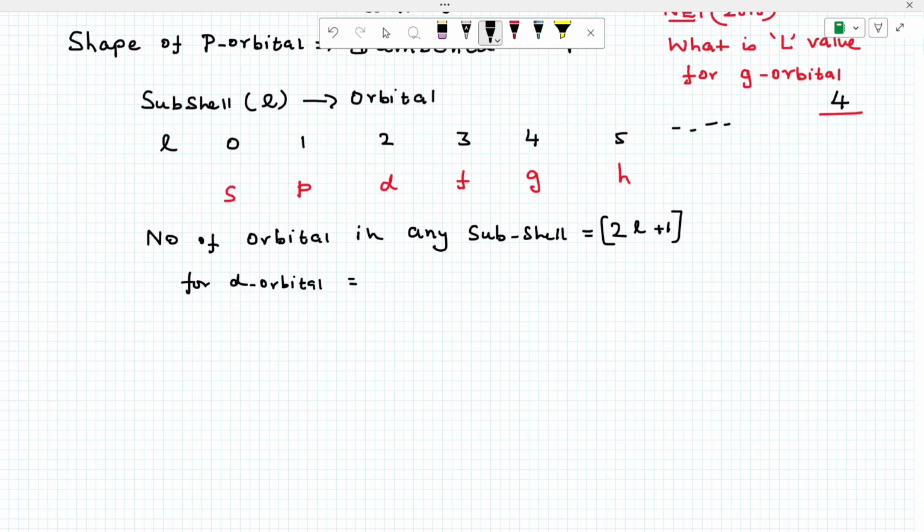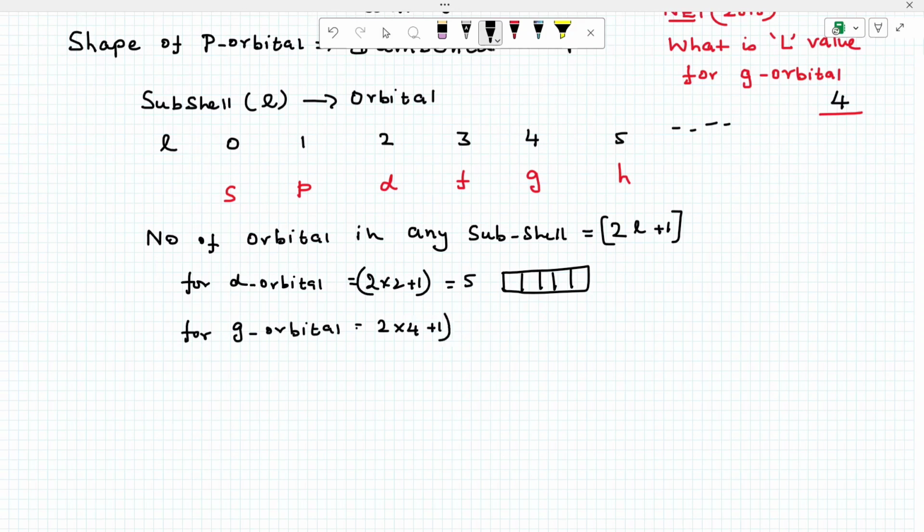What is the formula? 2 into 2 plus 1. The answer is 4 plus 1, that is 5 orbitals. Yes or no? 1, 2, 3, 4, 5. Now tell me, for a g orbital, how many orbitals? What is the formula? 2 into 4 plus 1, 2 into 4 is 8, 8 plus 1, so 9 orbitals.